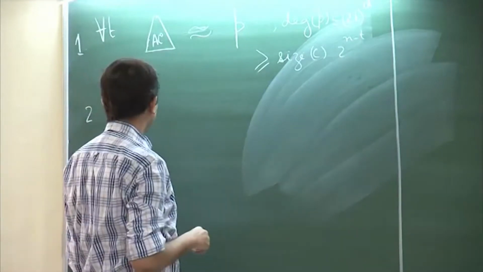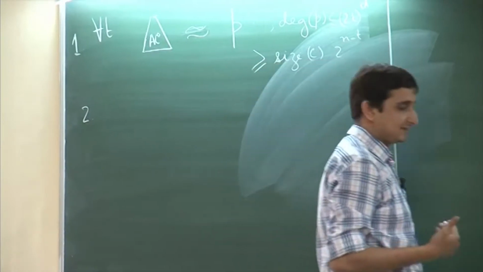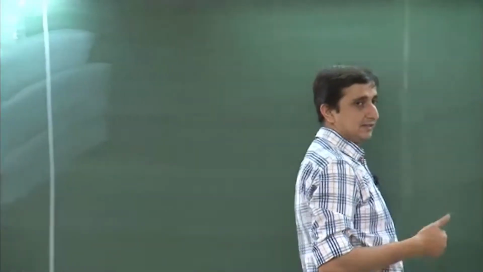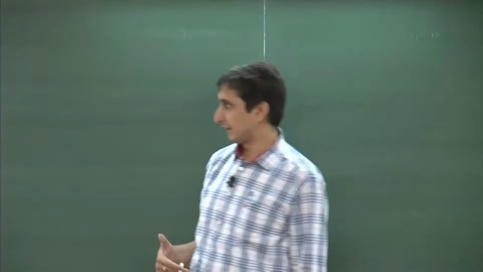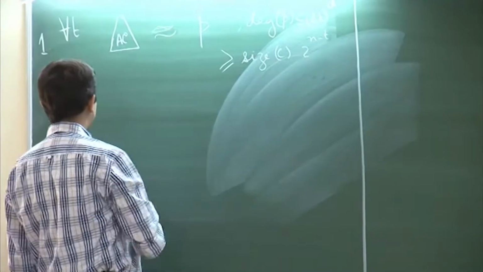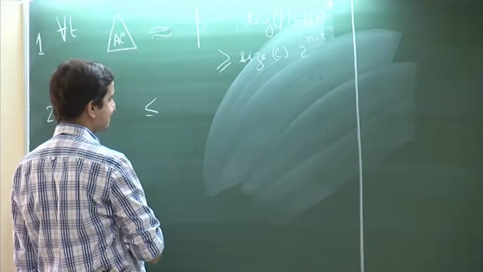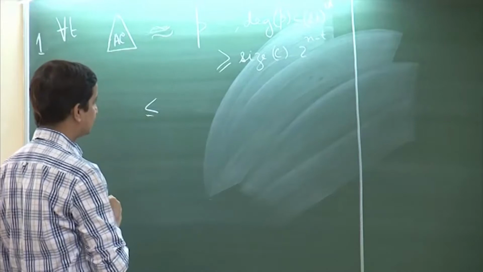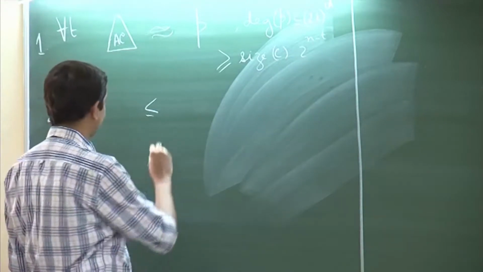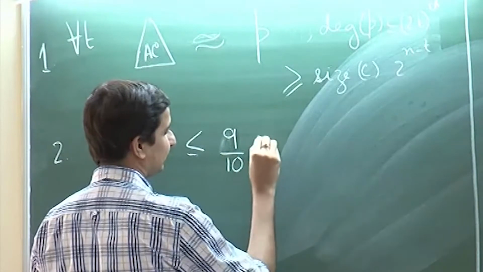The second lemma was that if there is a root n degree proper polynomial that approximates parity, then it cannot agree with parity on more than, what was the bound that we had? 9/10 of 2 to the power n, right.